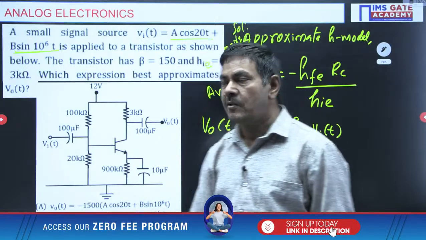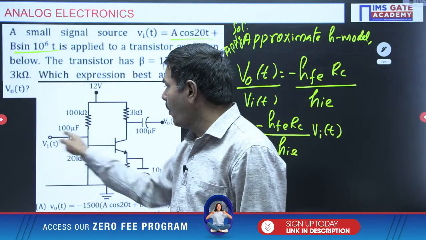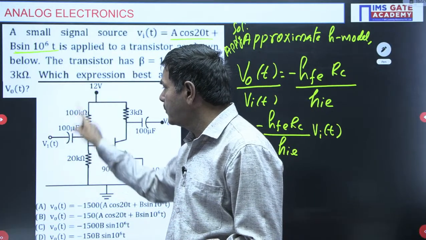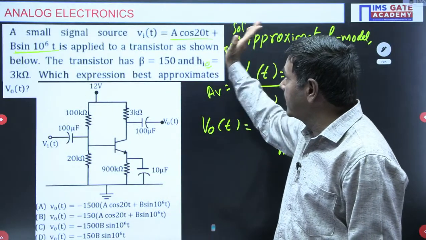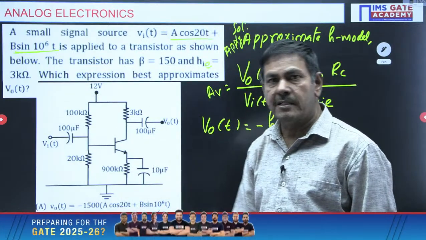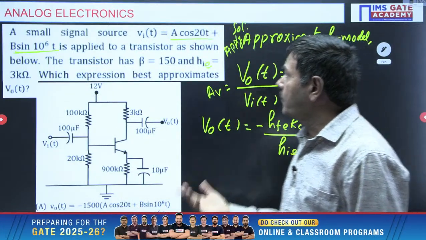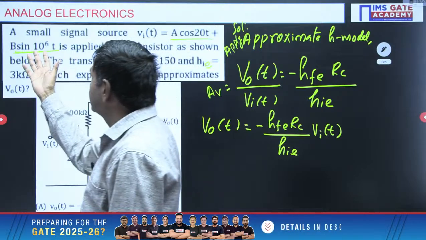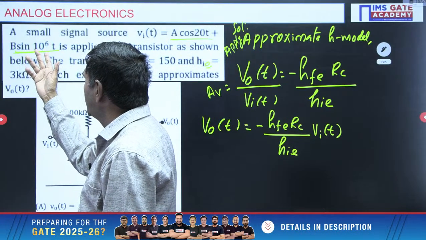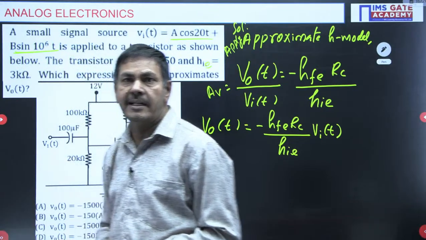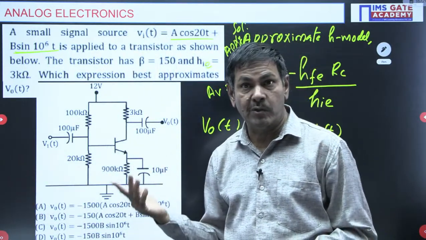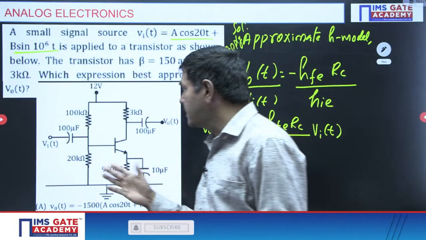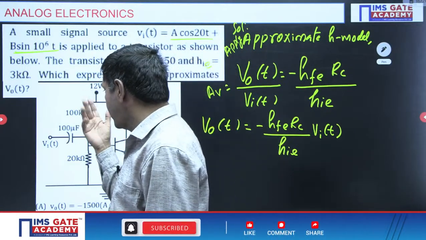Low frequency waveforms are blocked by this input side capacitor C1. That means this signal will be stopped. Why? Because you are getting less than 20 hertz only. But if you take the second one, 10 power 6, omega 2 equals 10 power 6, equal to 2 pi f, you find f. You are going to get more than 20 hertz, which means high frequency.